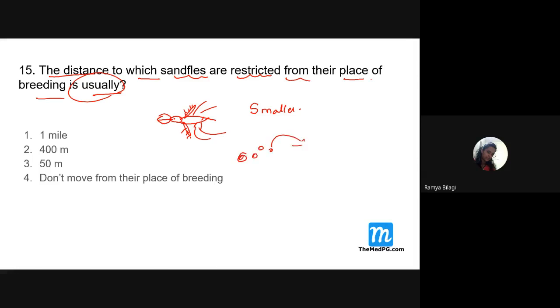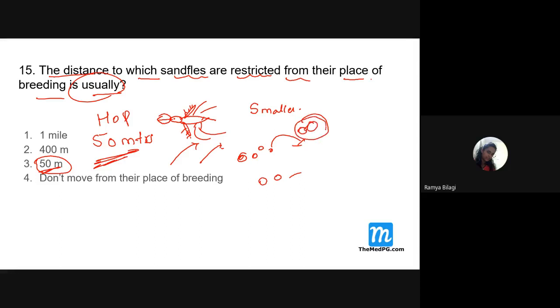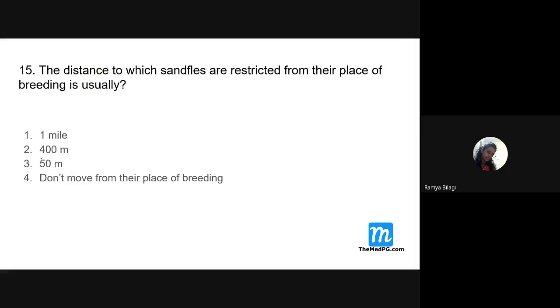Now, how far can it fly? It can't fly very long. Only maximum up to 50 meters it can fly, whereas a mosquito can fly a longer distance. Sometimes it can just hop from one place to another, but its flying capacity is very limited. So this point is very important: sandfly can hop or fly not more than 50 meters. You have to remember this point. Wherever it lays the eggs, there it will complete its life cycle. It won't fly a longer distance. So what is the answer here, students? Third one.